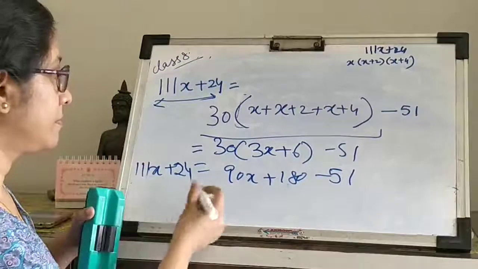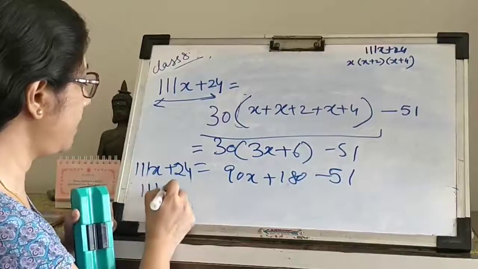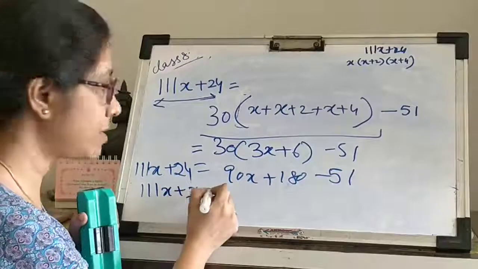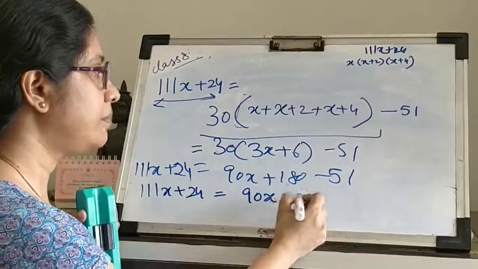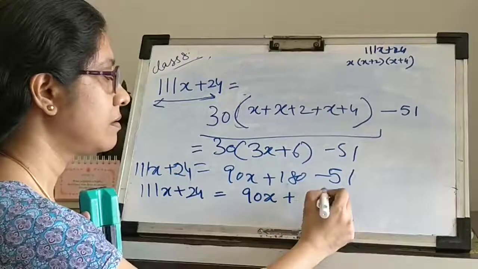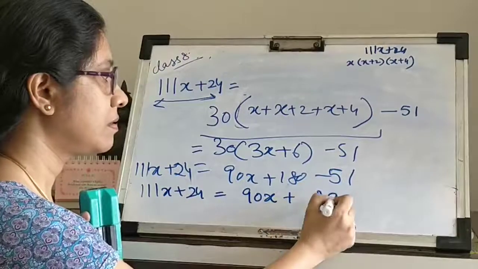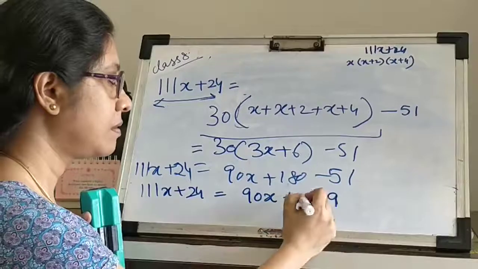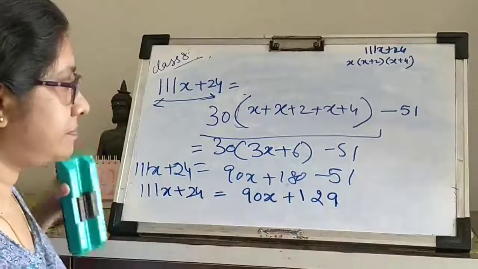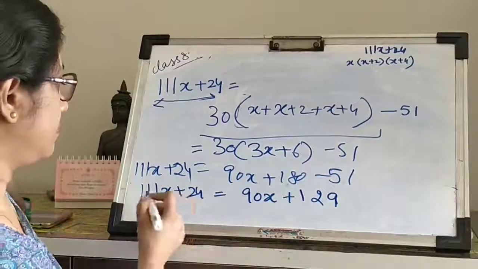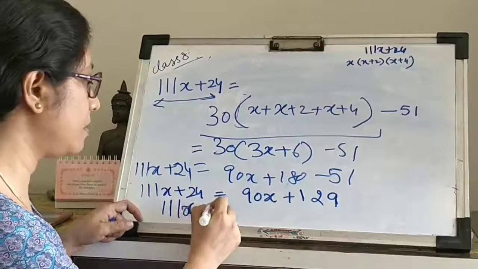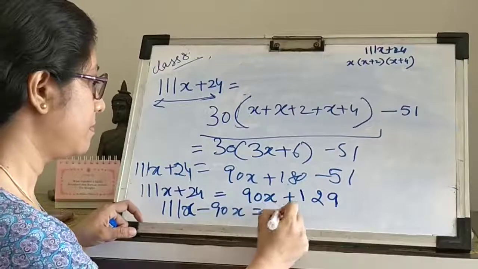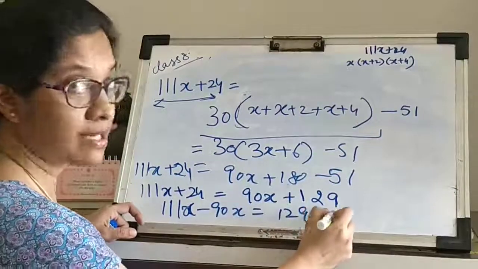Okay. So this becomes a simple linear equation. I will simply solve it. It's a simple solution now, by transposing it.